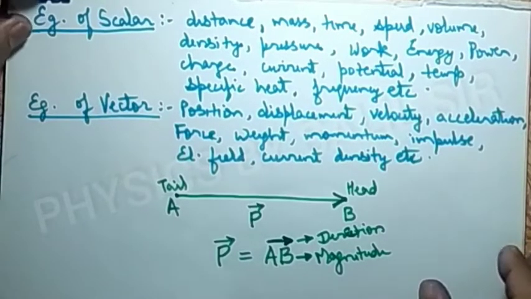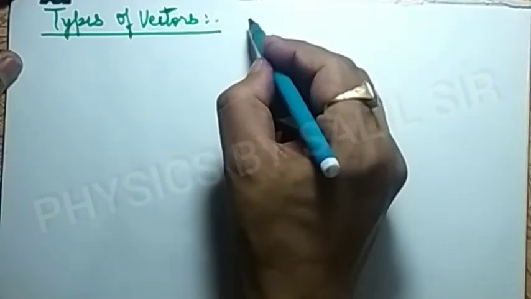Now we will discuss the types of vectors. How many types of vectors are there? Or we can say that the vector quantities are of two types.